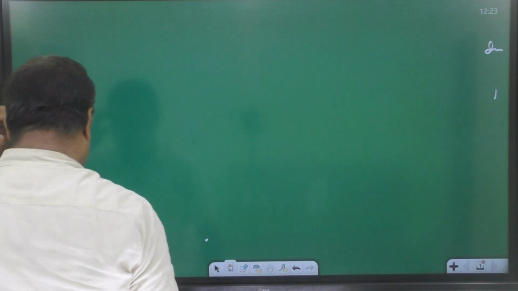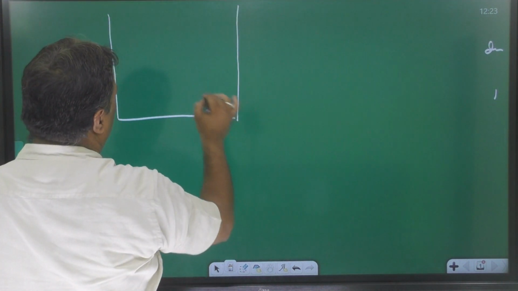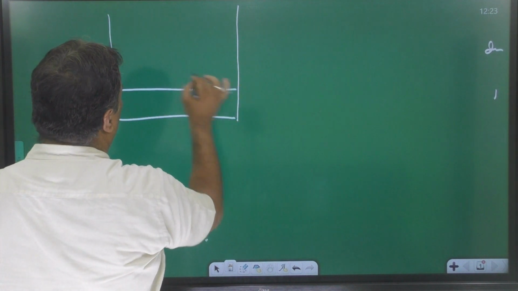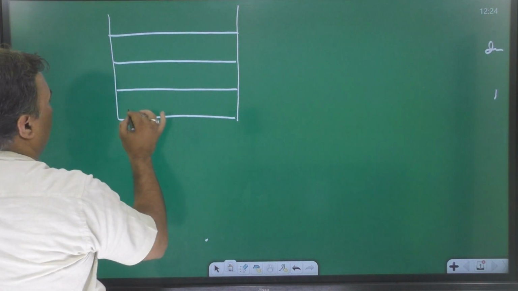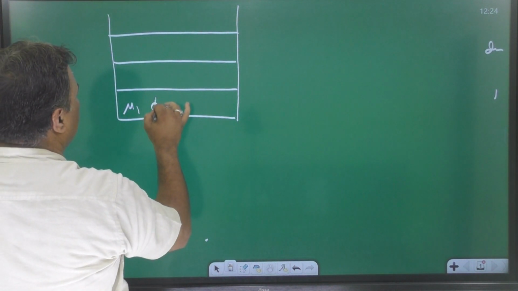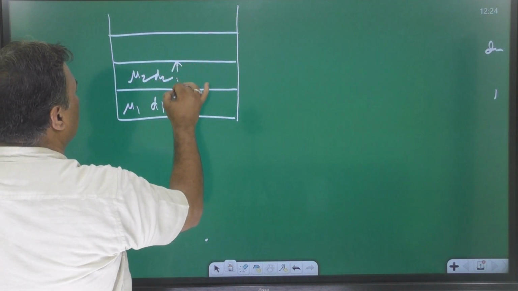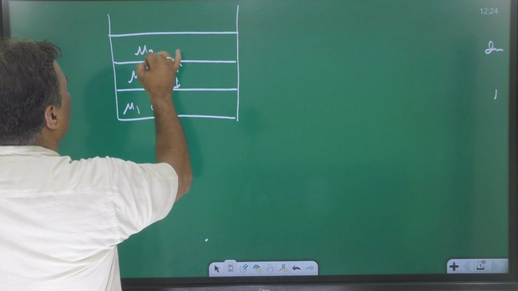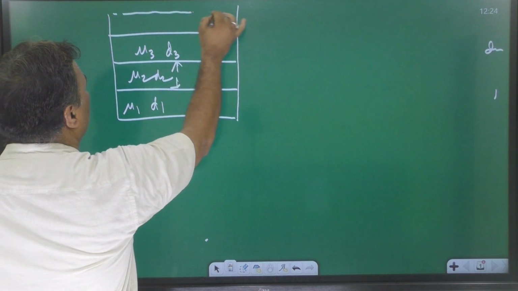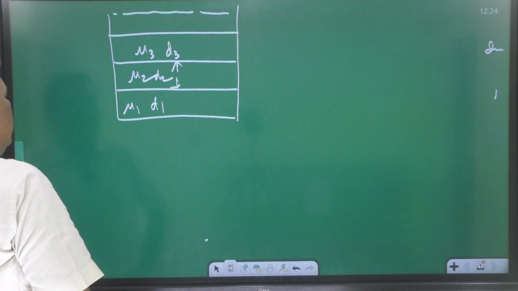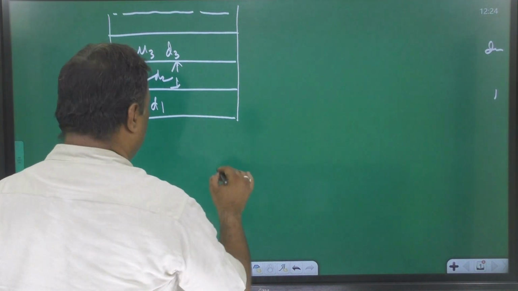Question comes, suppose we are taking different liquids of different refractive index here. Mu1 has depth D1, mu2 has depth D2, mu3 has depth D3, and so on. Then for this type of question, what is the formula of the refractive index?